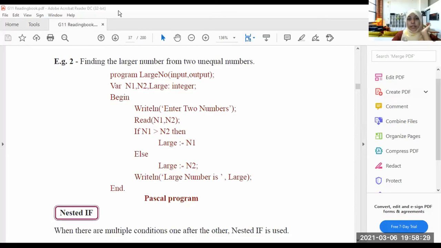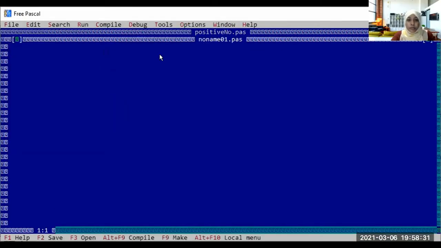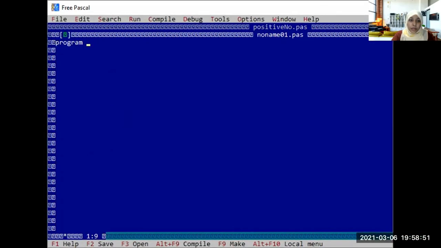So this is the new Pascal file. Now we are going to write the program. See, when you are writing, it gives you suggestions. So you can use the suggestions also. If you press enter, the suggestion will be typed there.